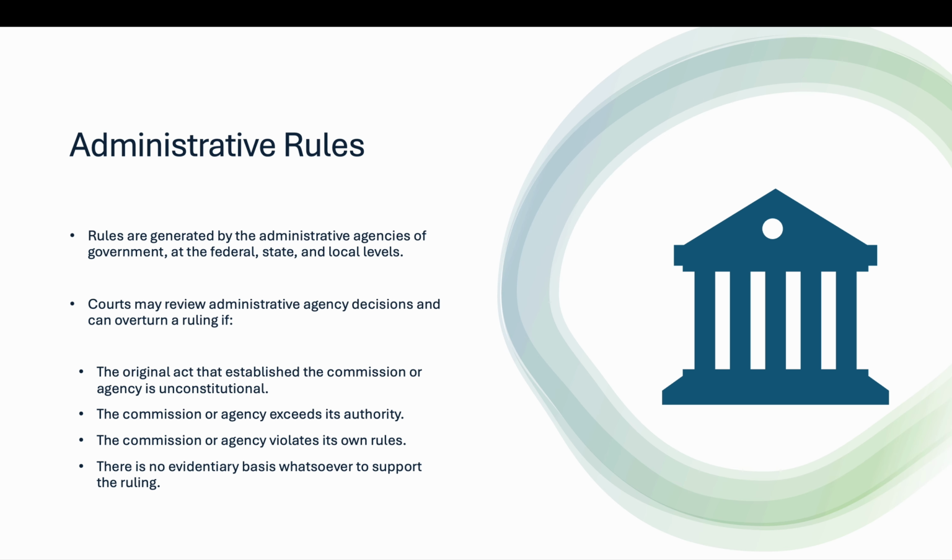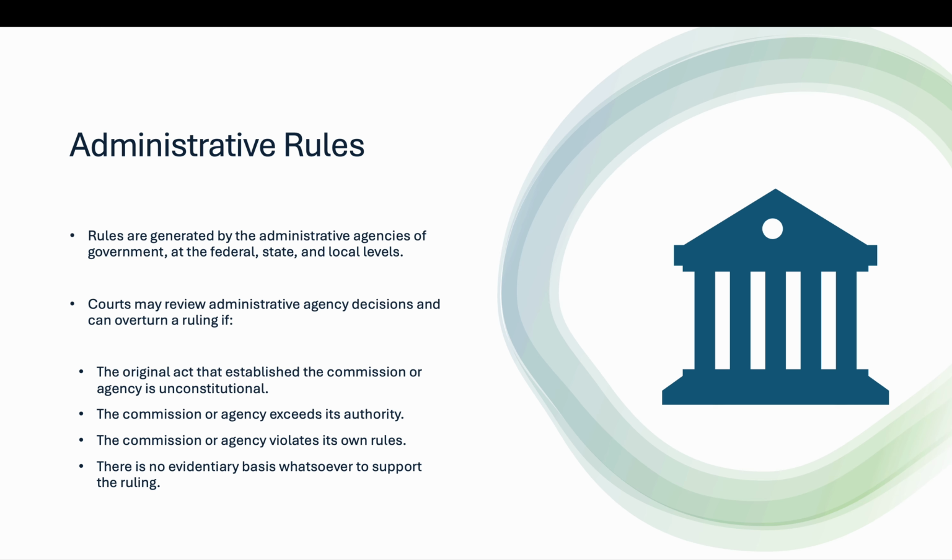Now, courts can review agency decisions if they think that the original commission, the agency itself, is unconstitutional. So let's say the EPA says that a particular type of household cleaner should not be allowed to be sold. Well, the court could say, you know what, we don't think the EPA is even a valid agency to begin with. So that could disband the agency and therefore overrule the decision.